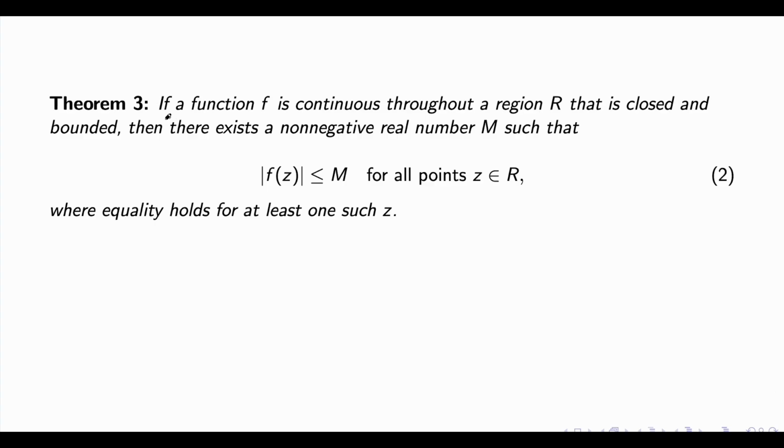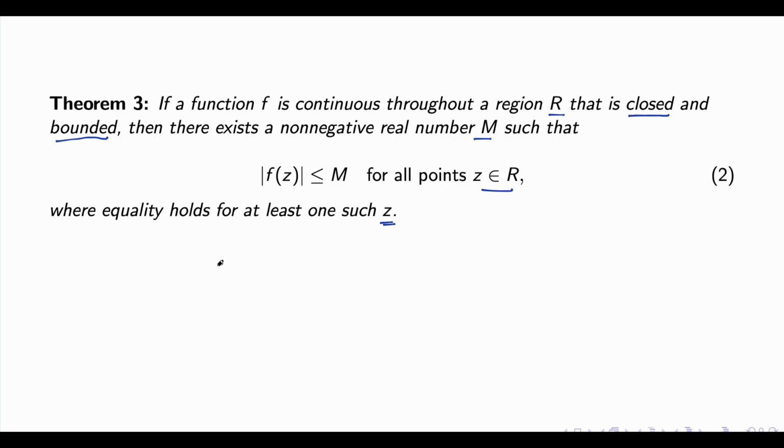Another result: if a function f is continuous throughout a region R, and if my region R is closed and bounded, then there exists a non-negative real number m such that the modulus of f(z) is less than or equal to m for all z in R, and equality holds for at least one such z.